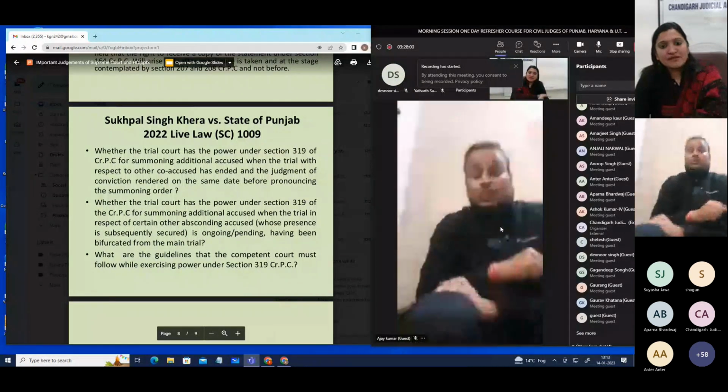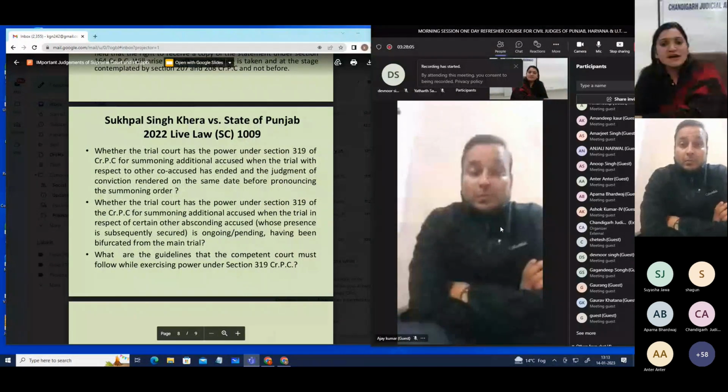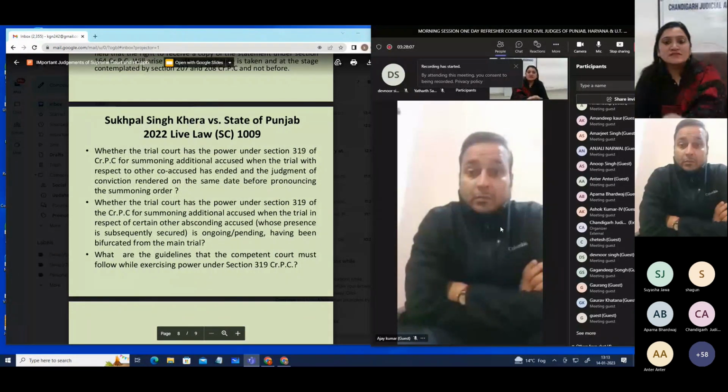And in this case, separate guidelines were laid down regarding the stage when this application can be dealt with in case the conviction order has already been passed. So this is the important point that we have to understand: when the trial comes to an end.